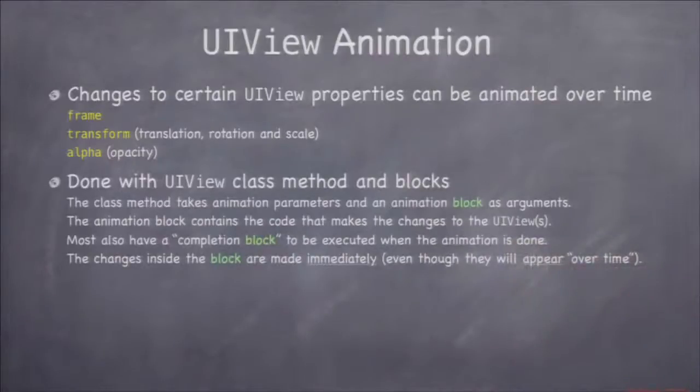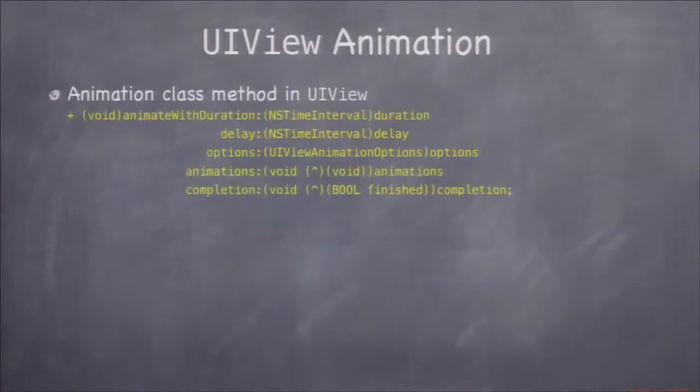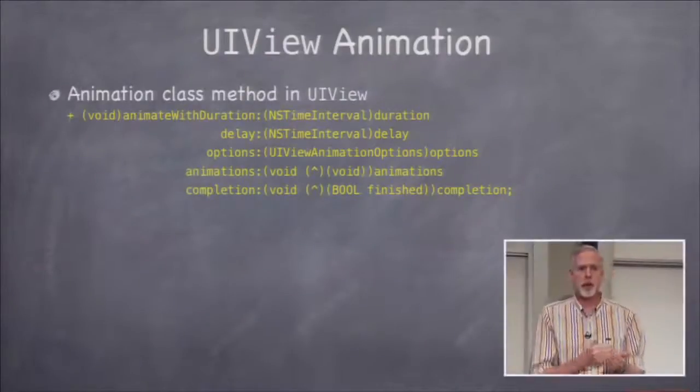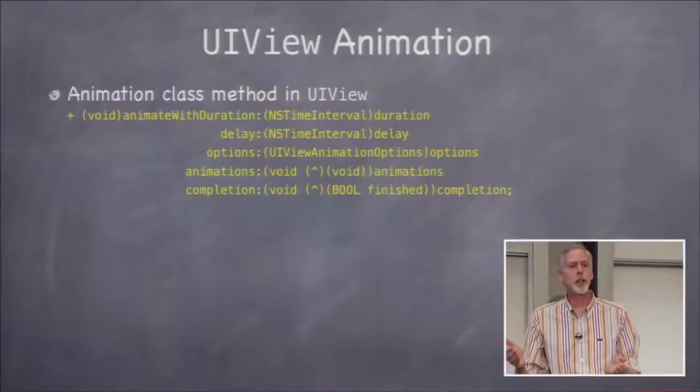It's done with a class method in UIView. Okay, a class method. It's not an instance method in UIView. It's a class method. And the class method basically takes the animation parameters, how long to take and stuff like that, and it takes a block. And inside that block, you can modify these 3 properties. There's actually a few others you can do, but these are the 3 main ones I'm going to talk about here. So it looks like this. It's called animateWithDuration. And the first argument is how long you want it to take for this thing to appear on screen.